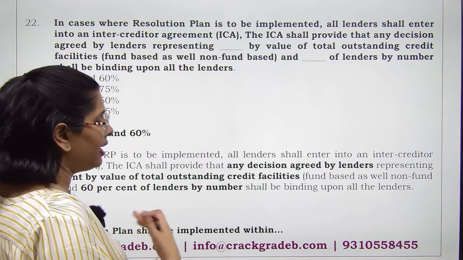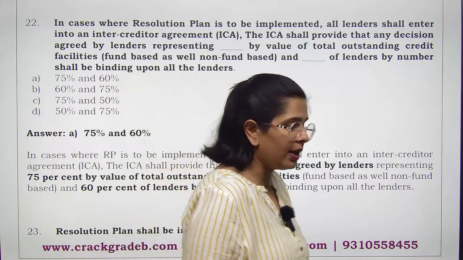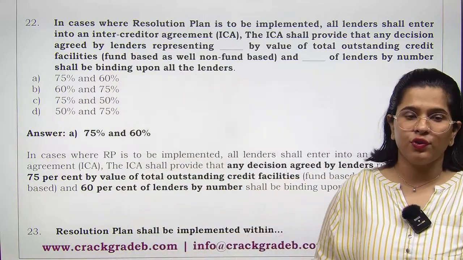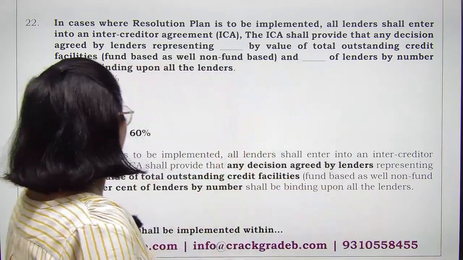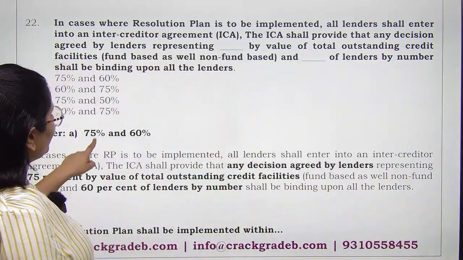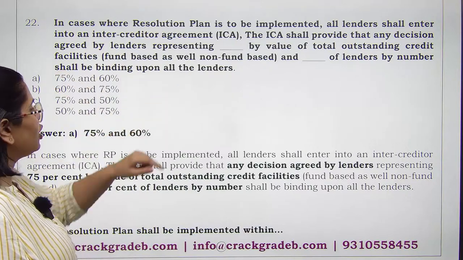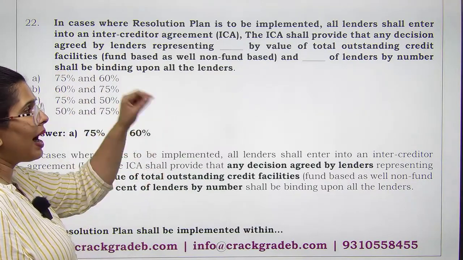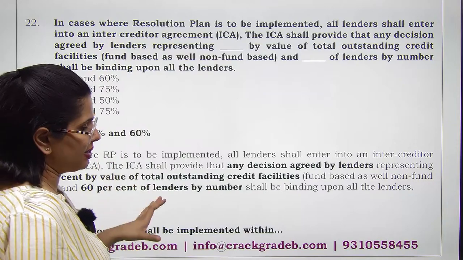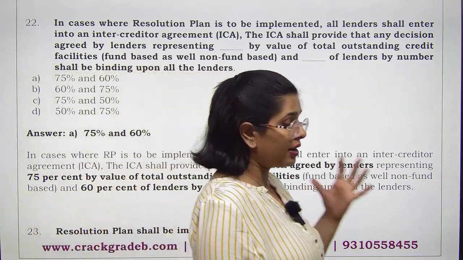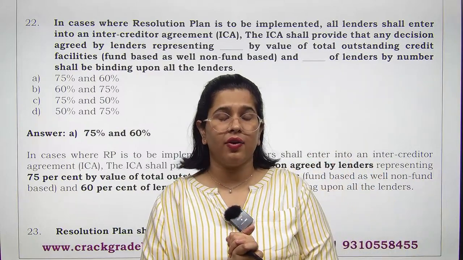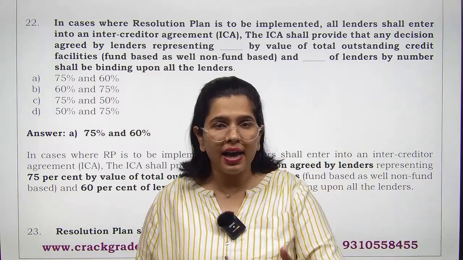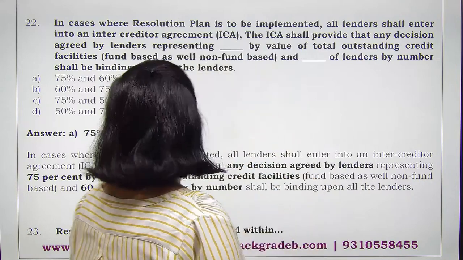So when you have an intercreditor arrangement, we are talking about what kind of decision would be applicable on everybody. किस तरीके का decision सभी पे applicable होगा. So if 75% by value and 60% by number, if these lenders have agreed on something, अगर इन्होंने किसी relation में decision लिया है, then everybody has to abide by that.